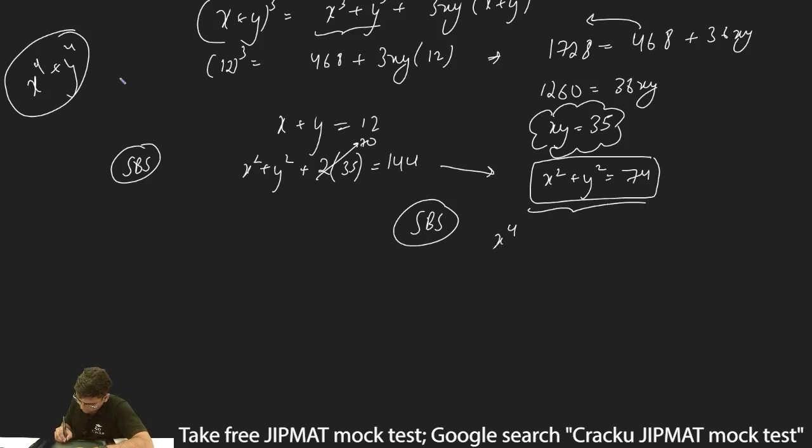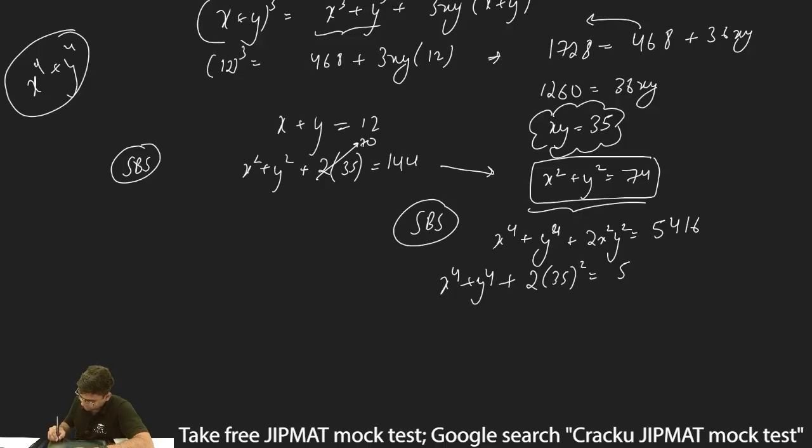So this will be equal to x to the power 4 plus y to the power 4 plus 2x square y square is equal to (74) whole square, which is 5476. The second, x^4 plus y^4 plus 2(xy) is 35, so 2 into (35) whole square should be equal to 5476. This can be written as x to the power 4 plus y to the power 4.